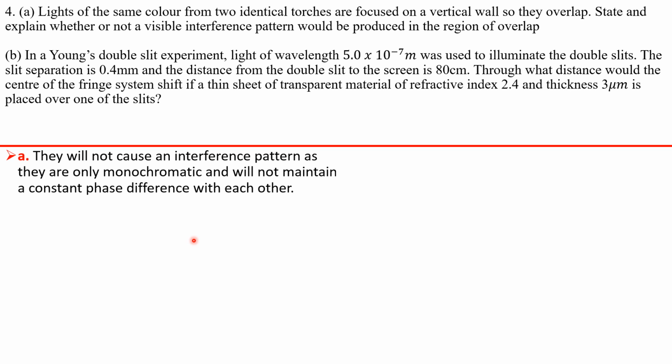And that's why you notice that for interference experiments, you get a laser beam or a light source, and you shine it through a single slit first before it goes to the double slit. The single slit is making sure that we can give the waves a similar phase relationship, and then when they go ahead and interact on the two slits, we can have a constant phase difference between these waves. All right, so we're using one source of light there, but here you're using two sources of light. They don't maintain a constant phase difference with each other, okay? And that is a vital point for the formation of an interference pattern.